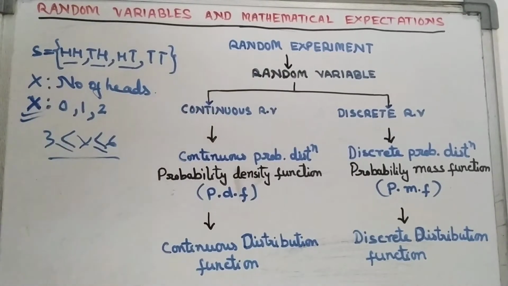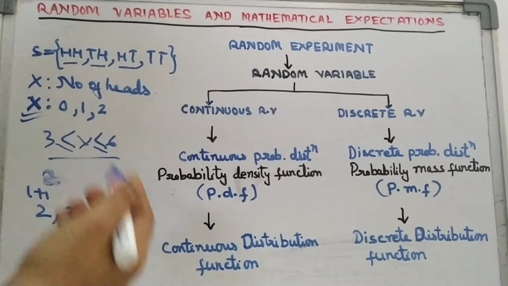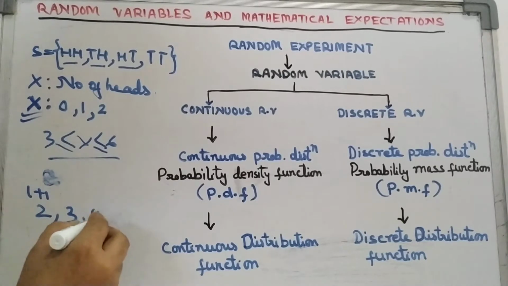Now look here, discrete random variable. Discrete means we will get discrete values. Okay, if we throw two dice at a time and note the sum of the numbers which turn up on the upper face, then it is a discrete variable because we will get 2, that is 1 plus 1, if we get 1 on both dice. Or we get 3, that means 1 plus 2 or 2 plus 1, or 4, like this. So this is a discrete random variable.